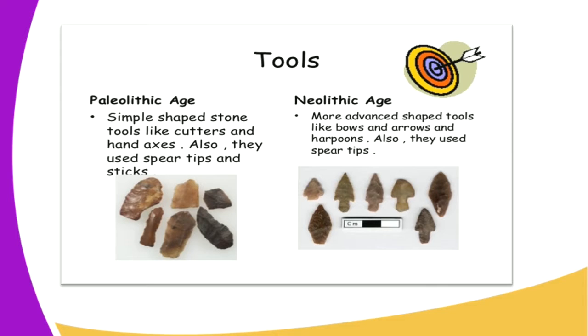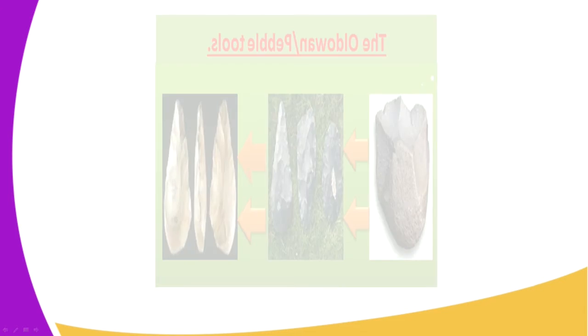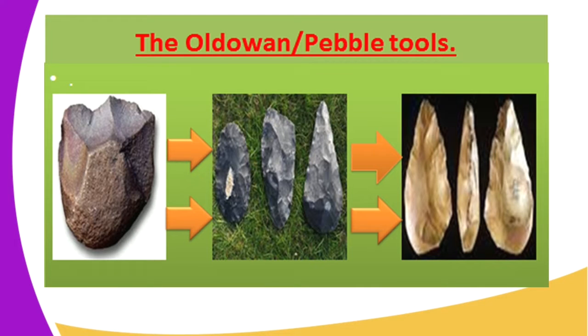But we need to understand that during the Old Stone Age period, the Paleolithic age, the simple tools were made and they were shaped. The simple shaped stone tools were made. An example of this is the cutters and the hand axe. They were made, and they used spear tips and sticks. Look at how they are in that picture. We look at these simple tools that we are calling the Oldowan or the Pebble tools.